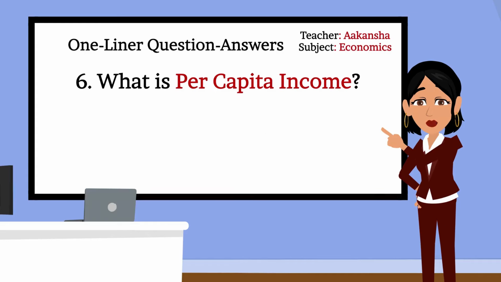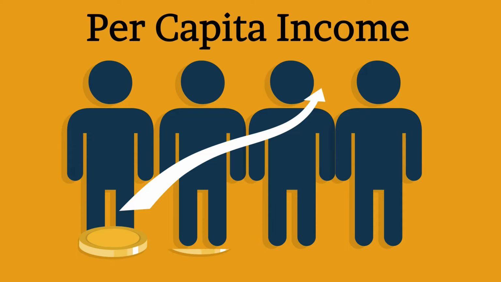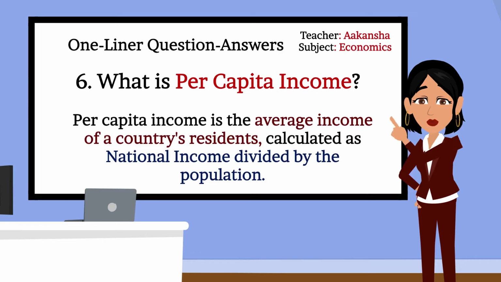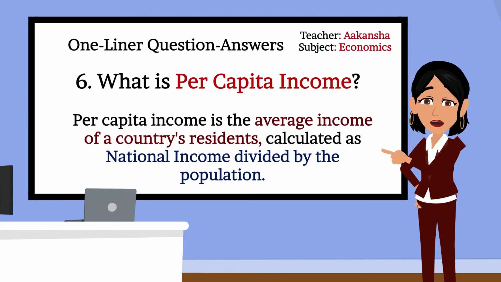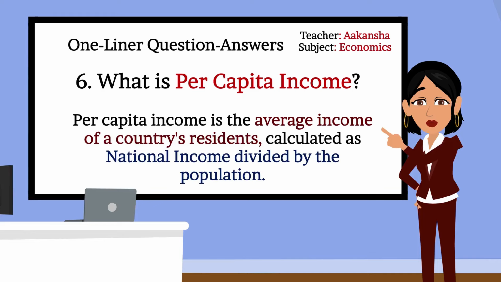Moving to next question. 6. What is per capita income? Per capita income is the average income of a country's residents calculated as national income divided by the population. Correct, Rashi. Can you explain it a bit? Yes, ma'am. It indicates the standard of living. Correct.